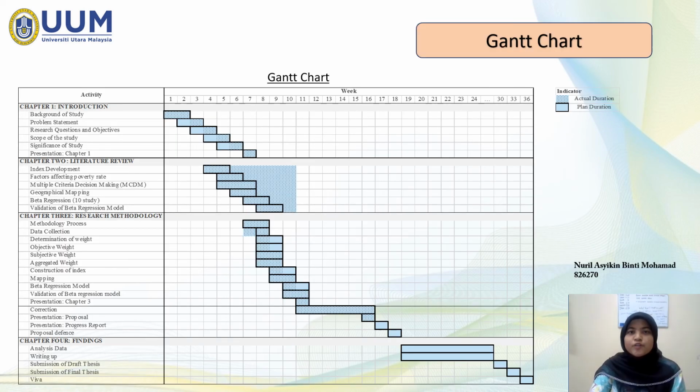The last part is the Gantt chart. This is the planning of the activities that consists of 4 chapters that will be completed by the end of week 36. The indicators show that the blue dots are actual durations, while the plain blue is planned duration.